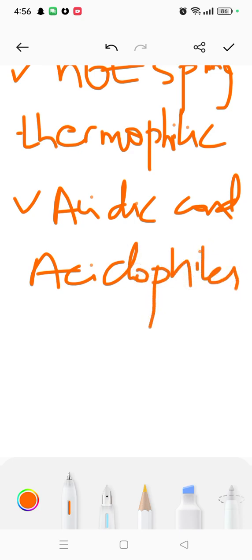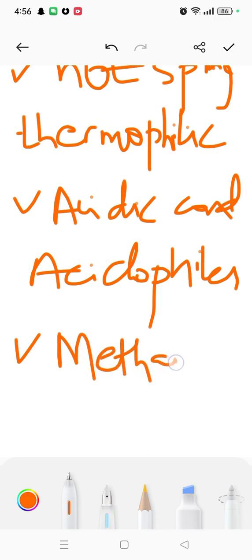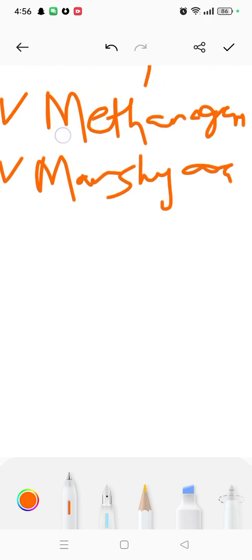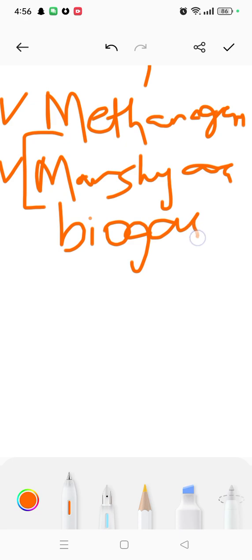We have another type called methanogens, which are present in marshy areas and the gut too. Methanogens are related to biogas, obtaining energy.